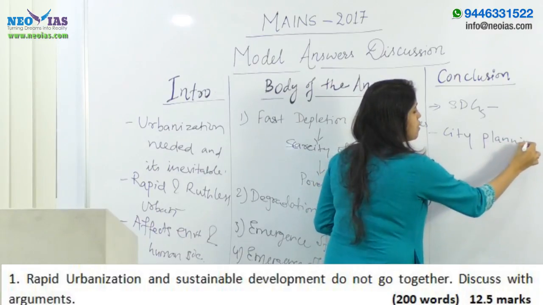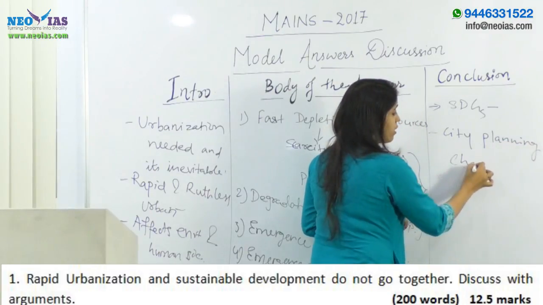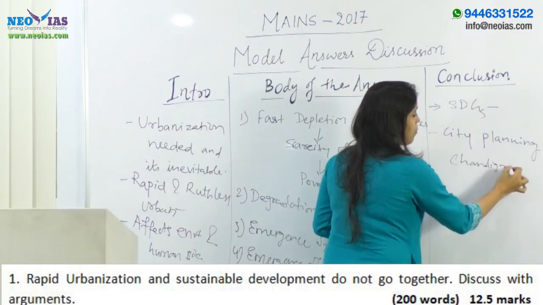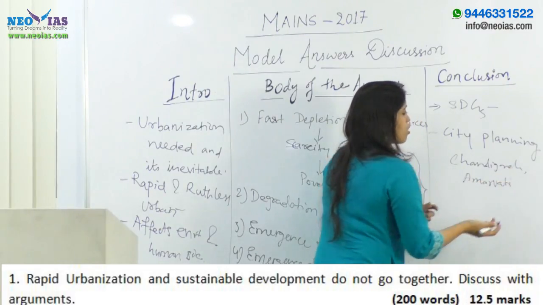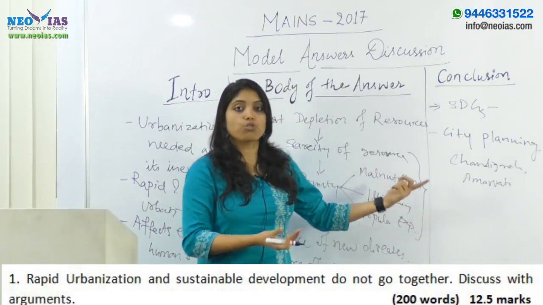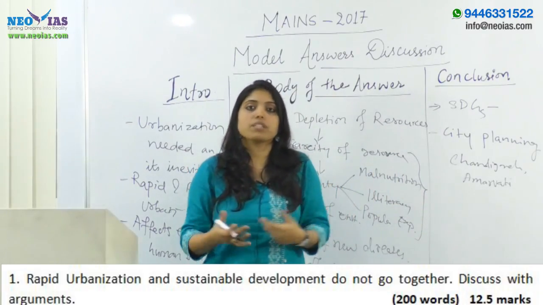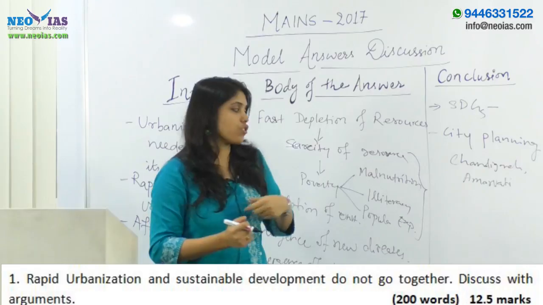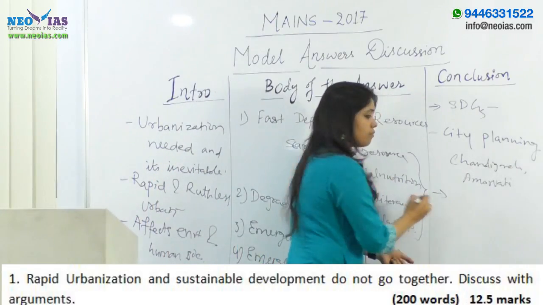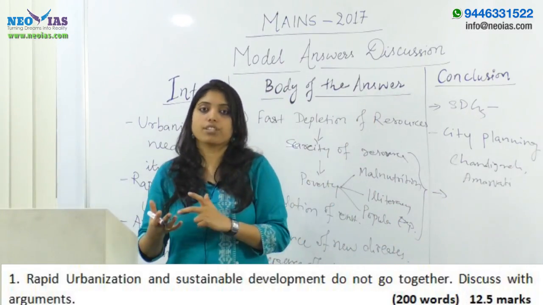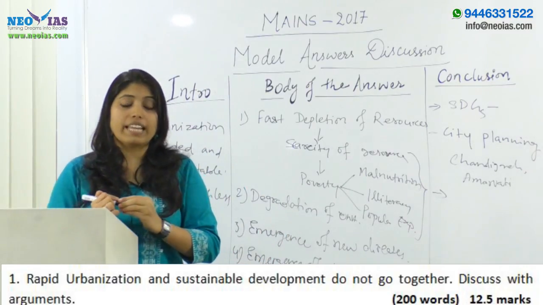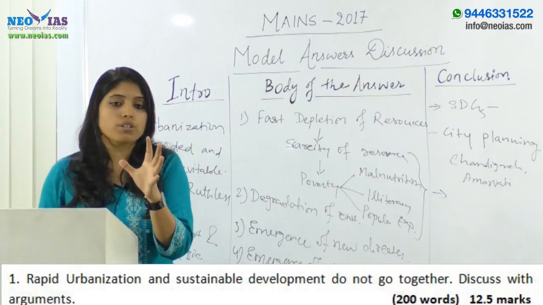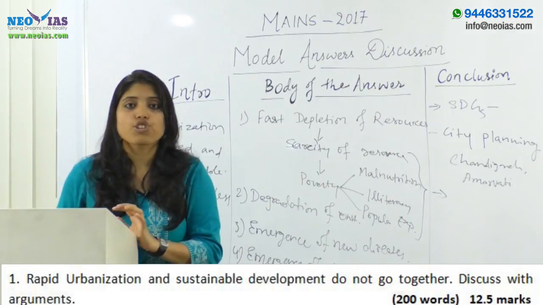You can give examples of Chandigarh, Amravati, how they are being planned, right? So proper city planning is one of the things to manage the urban setups and the problems arising out of this rapid urbanization. Then when the policies are made for the urban areas or the urban cities, care must be taken for the most vulnerable section of the society.